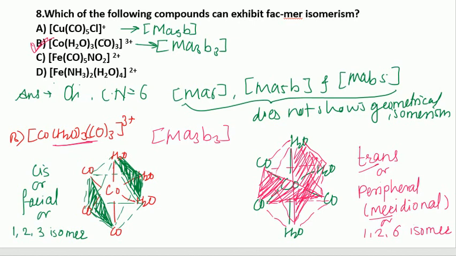Option B gives the face-mer isomerism. While option C, if we see option C, then it is again a type of Ma5B, and that's why it does not show geometrical isomerism. And if we see the third type, then the third type is like Ma2B4. It shows geometrical isomerism, but cis-trans isomerism, and not face-mer isomerism. So option B is the correct option.